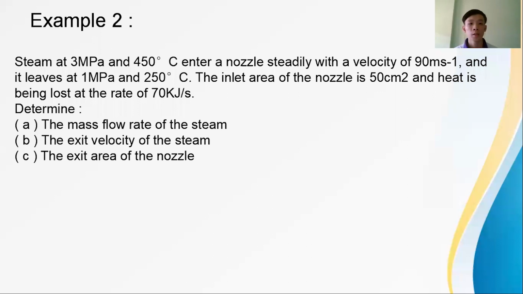Example 2. Steam at 3 megapascal and 450 degrees Celsius enters a nozzle steadily with a velocity of 90 meter per second, and it leaves at 1 megapascal and 250 degrees Celsius. The inlet area of the nozzle is 50 cm square and heat is being lost at the rate of 70 kJ per second. Determine the mass flow rate of the steam, the exit velocity of the steam, and the exit area of the nozzle.